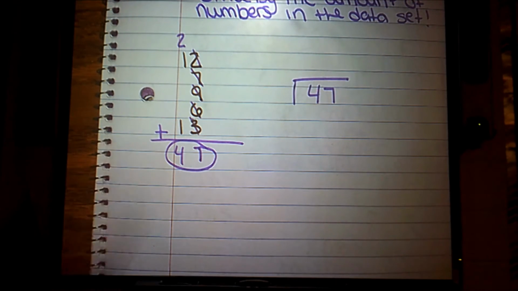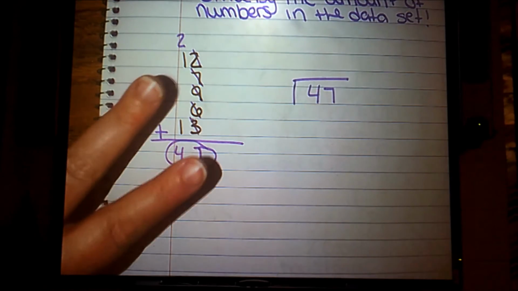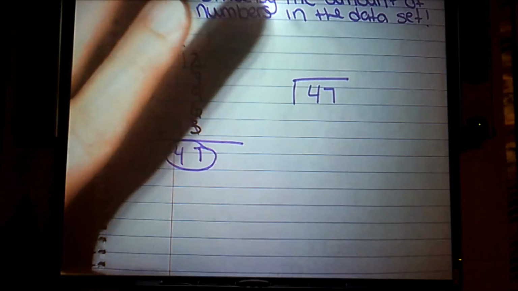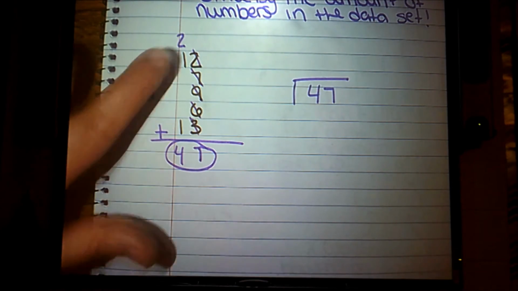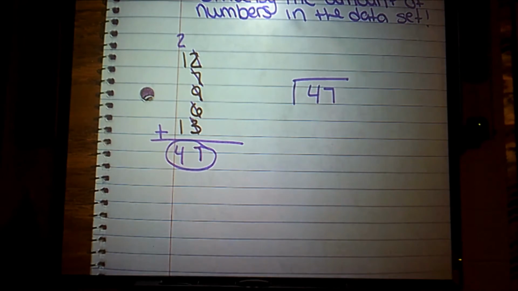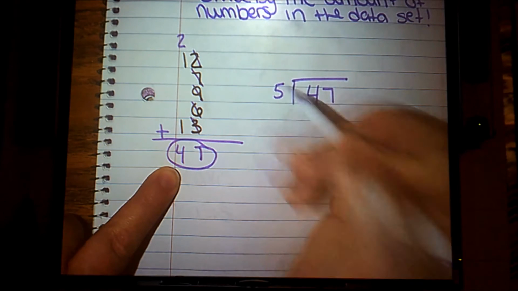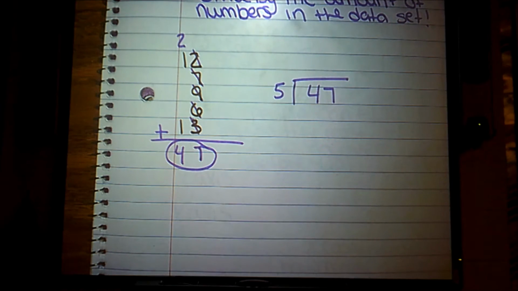So I have 12, 7, 9, 6, and 13. 5 numbers. 1, 2, 3, 4, 5 numbers. I added up 5 individual numbers to get that 47. So that is going to be the number that I divide my 47 by.